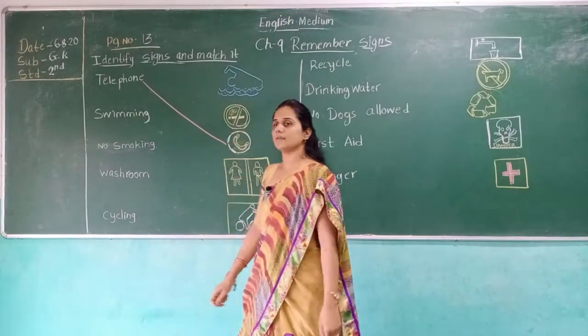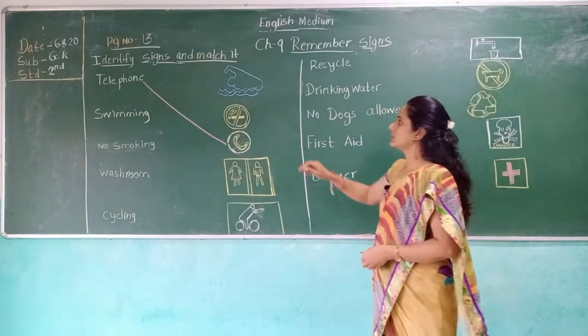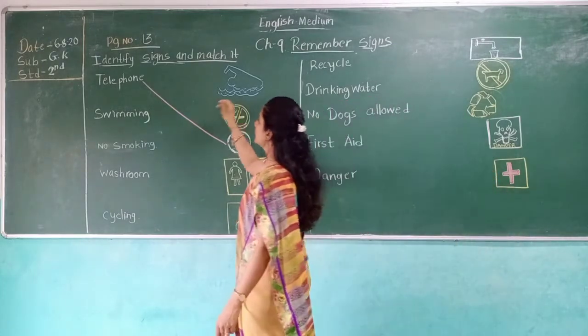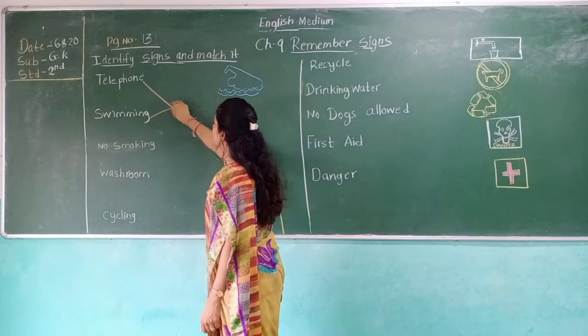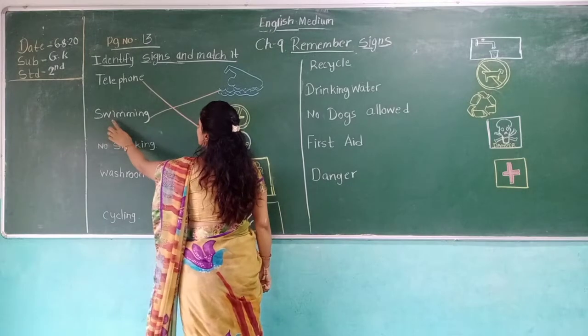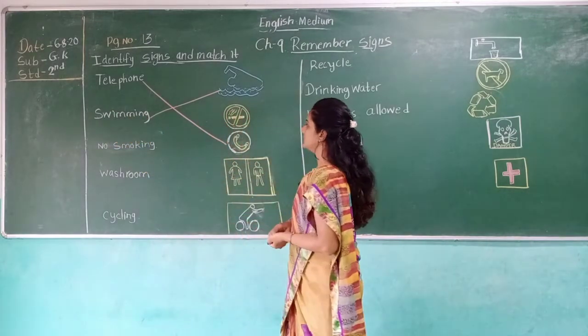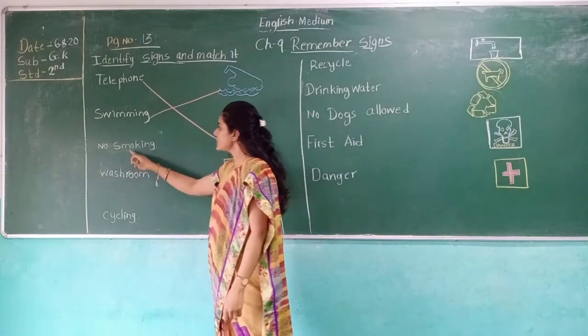SWIMMING. Where is the boy swimming? Here. This boy is swimming. Match that swimming. What is the spelling of swimming? SWIMMING.